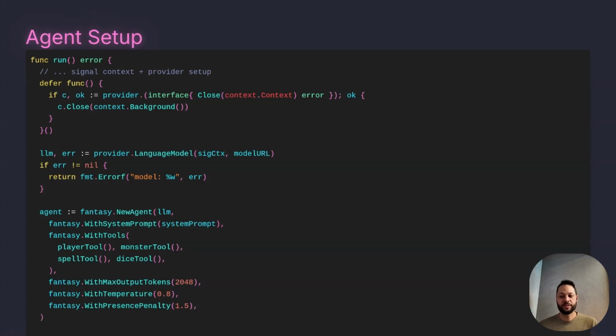So the first run is going to download the model automatically, like I mentioned before. And then we set this 1.5 presence penalty. Next, we create a new agent using the fantasy library. We set the system prompt. We add the tools that we haven't created yet. We set max output tokens, a temperature, and then this presence penalty is a Qwen 3 specific recommendation. And basically it helps the model not spit out a bunch of repetitive nonsense.